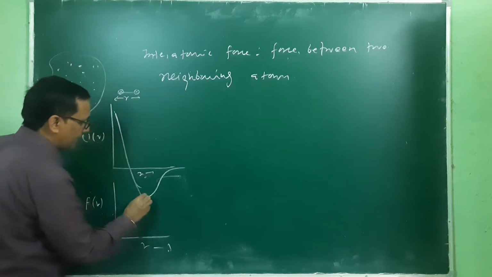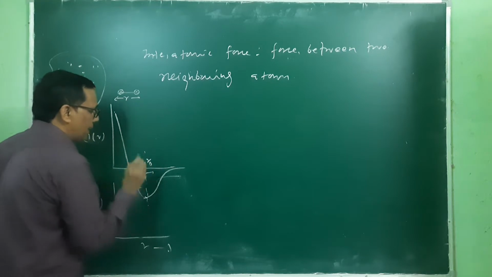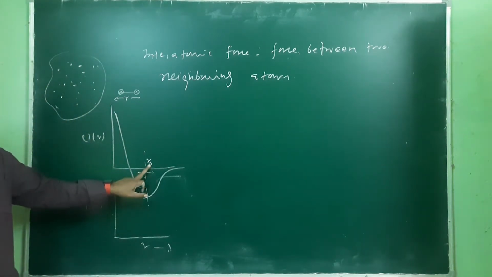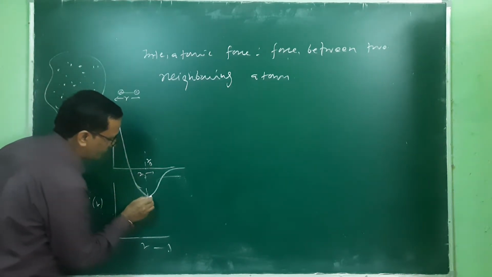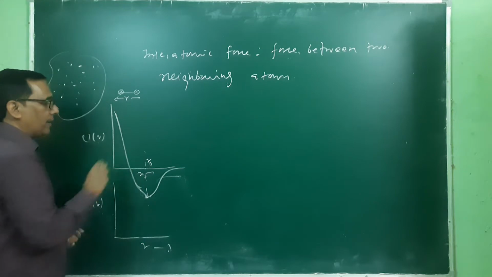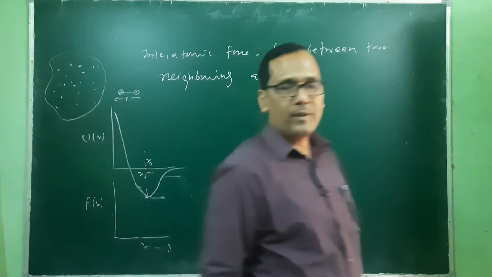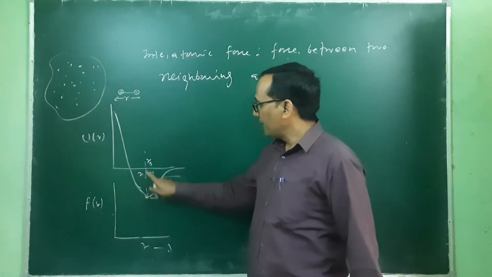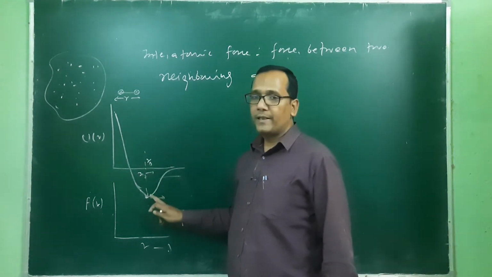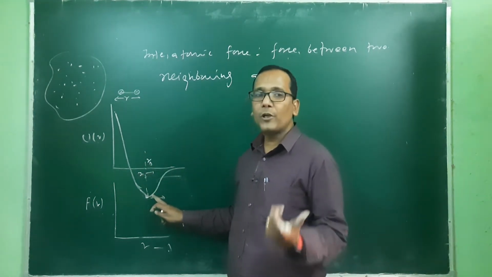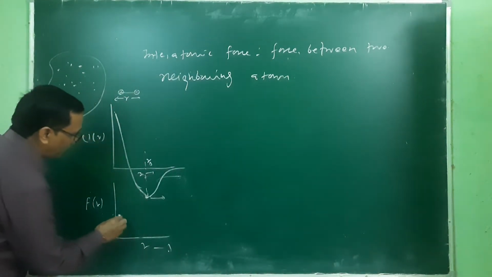This plot is like this, and in this particular position, which is known as the equilibrium position, represented by R naught, this potential energy is minimum. So this is the equilibrium position where the potential energy is minimum. If the distance between atoms is equal to R naught, then that particular material will be stable because the potential energy is minimum. As far as the force is concerned, that plot will be like this.